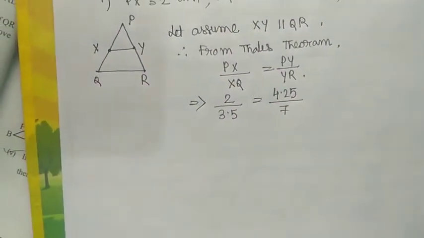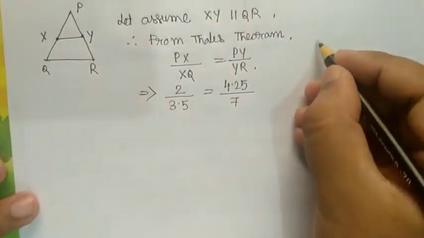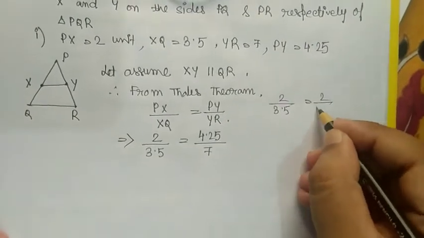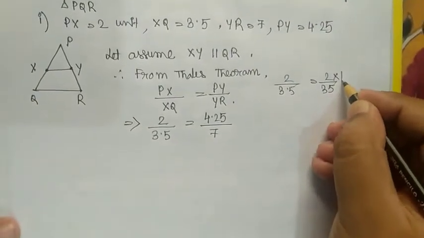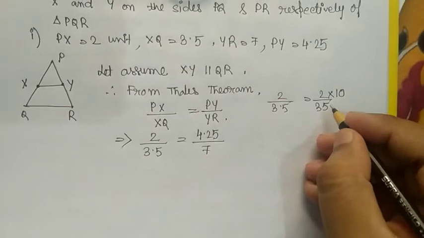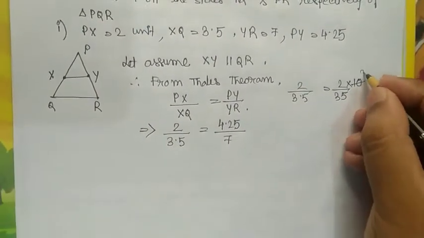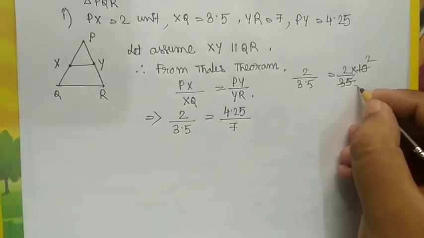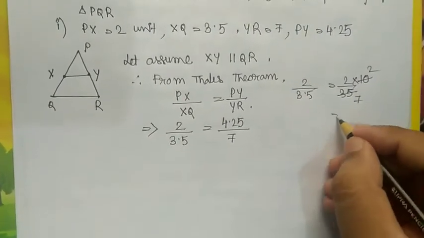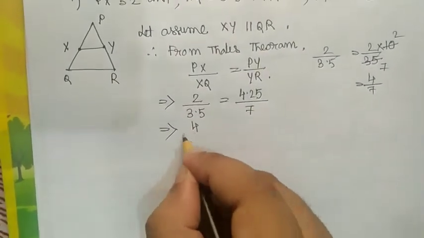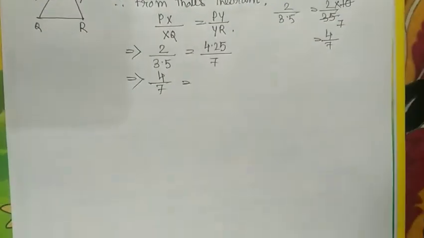Now 2 by 3.5 means 20 by 35, and if we divide both sides by 5, it should be 4 by 7. So here we can write that this should be 4 by 7, and 4.25 by 7 means